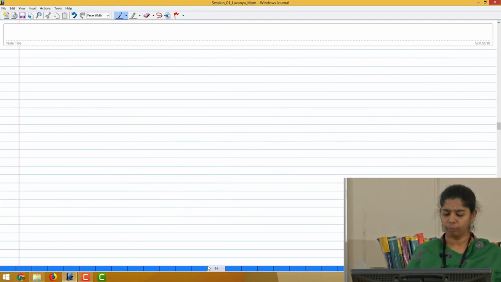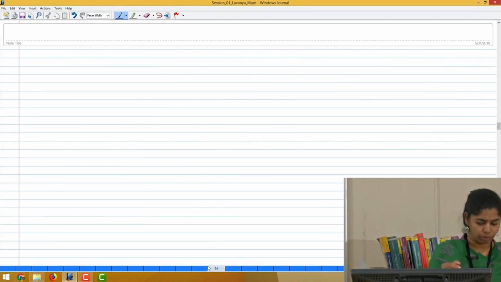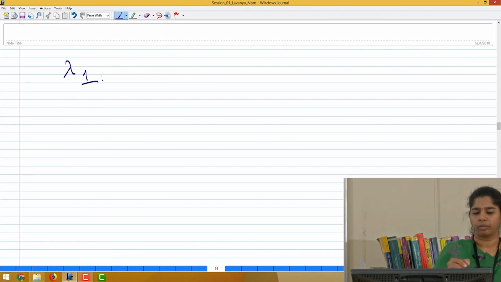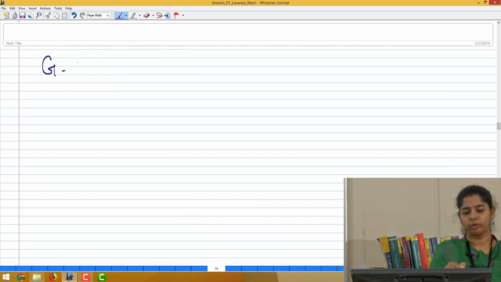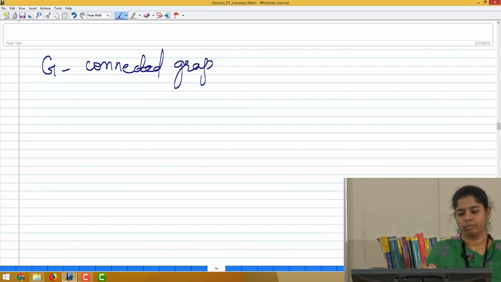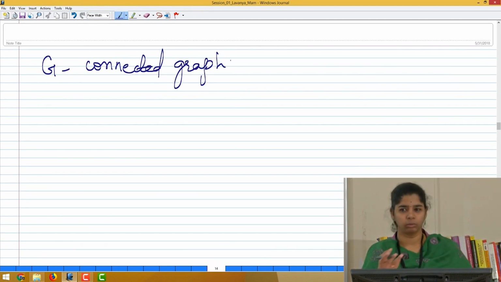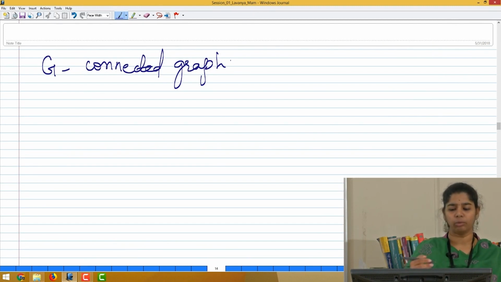So, to prove the first upper bound, let me state another result. If all the statements go together, say G is a connected graph. Even for disconnected it holds good, only that because we are talking about the largest eigenvalue, connected graph on n vertices.